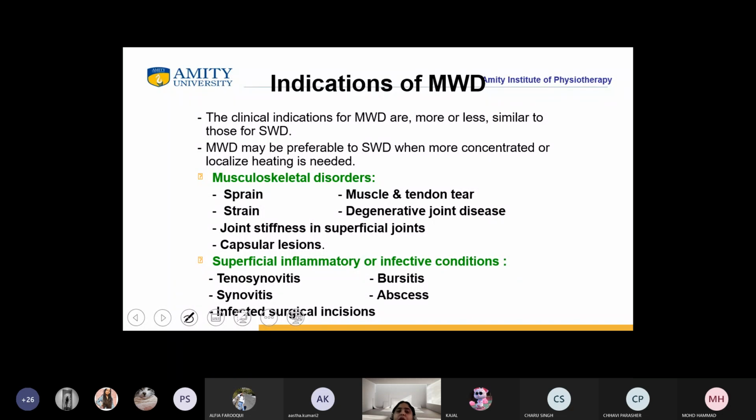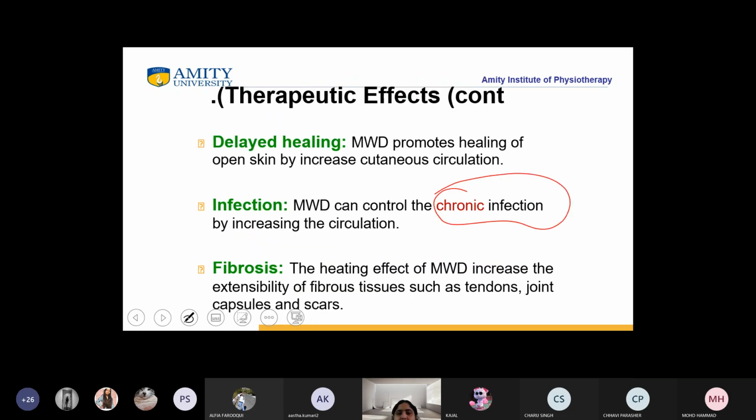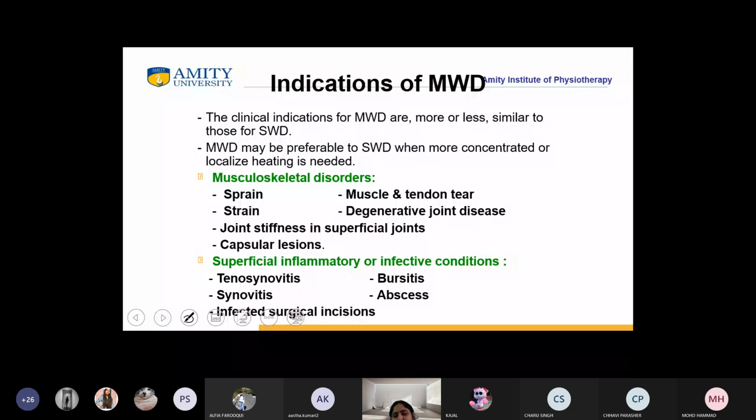Right? Now, while you are writing the indications, my first and foremost point is that you have to prove these indications with the reason of the therapeutic effect. Is it clear? Did you understand how you will write?